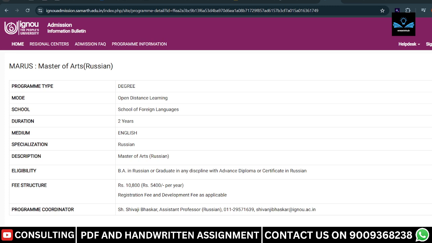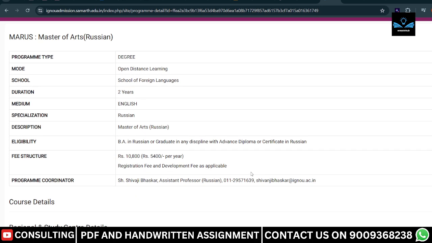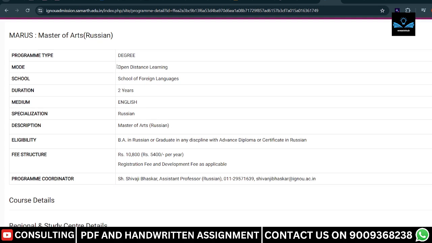And here we are discussing the course, which is the degree of Master of Arts, MA Russian. So this is an open distance learning course. Open distance learning course means that you do not have to go to the institution for the study. You can learn from your notes at home. You just have to go for the exams.